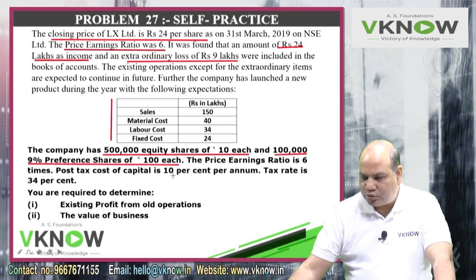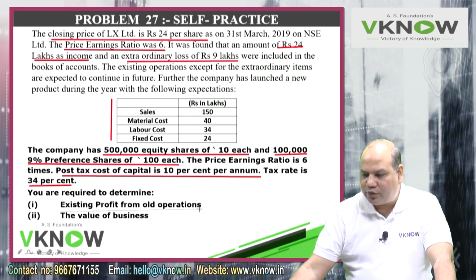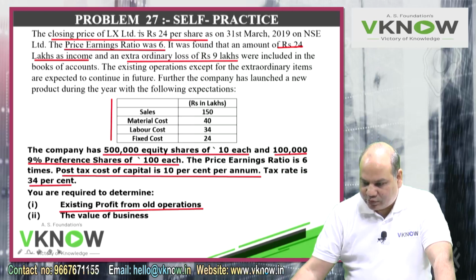The P/E ratio is 6 times. The post tax cost of capital is 10% per annum. This I will require for valuation. This is the capitalization rate. The tax rate is 34%. This time the question is to compute the existing profit from the old operation. And then we have to do reverse working, because to find the profit from old operation, we have to do the reverse working.